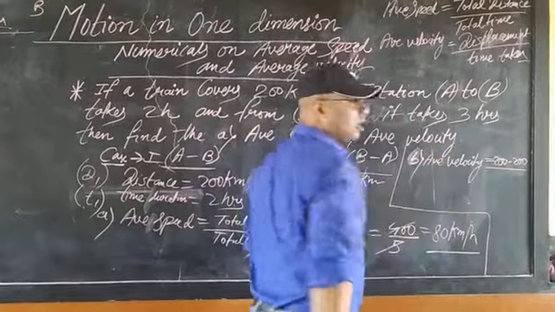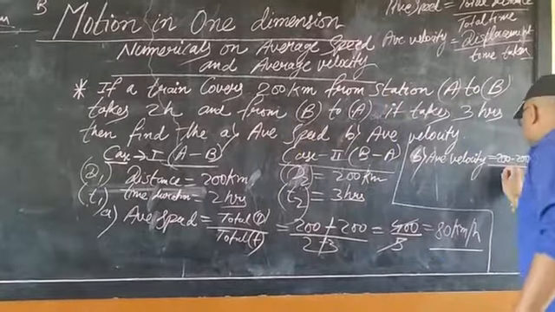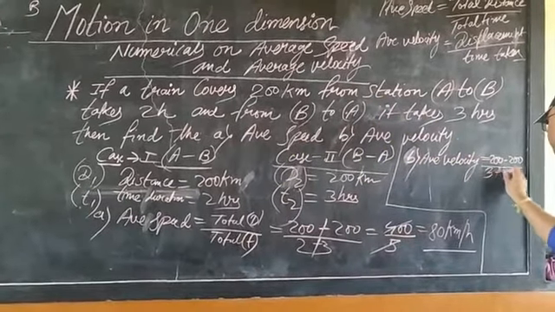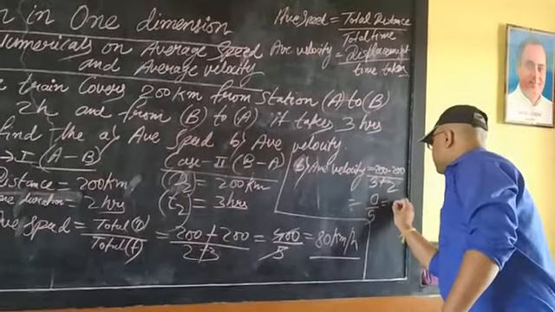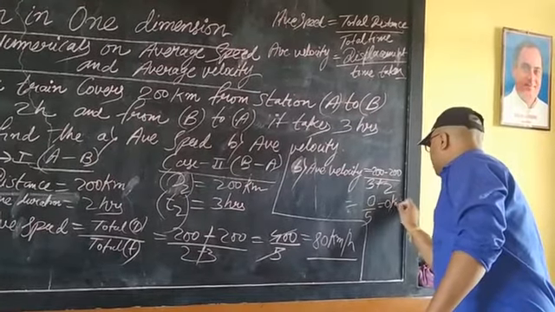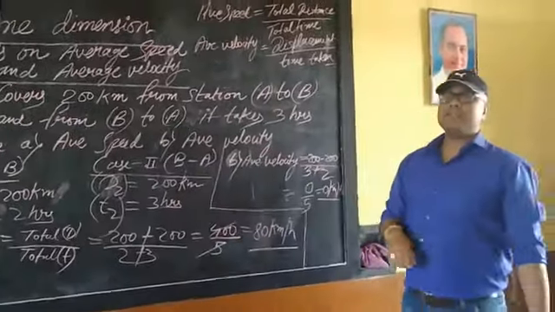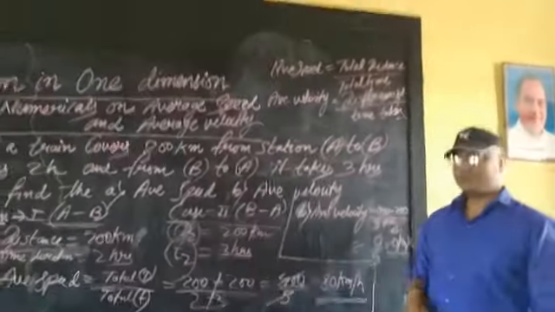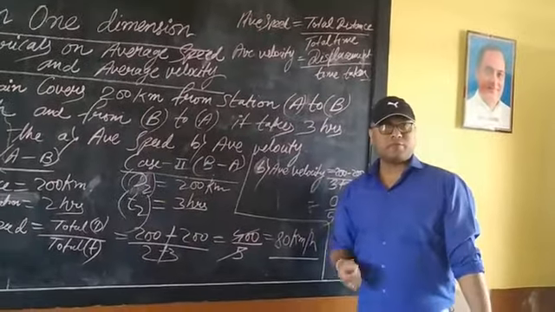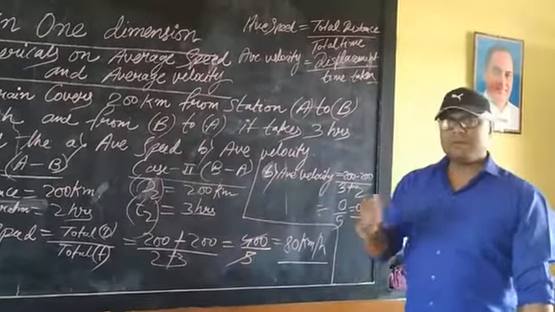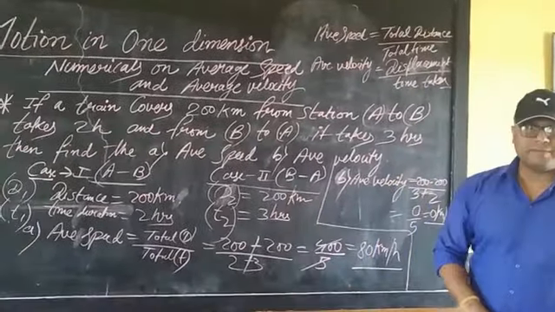200 minus 200, how much, student? It will be 0. Time duration how much? 3 plus 2, so 0 by 5, how much, student? 0 kilometer per hour. I hope I am clear with my explanations. If you have a little bit of doubt, you are free to ask, and I will explain once again to you. Now I will explain one more question and give you a few homework problems.